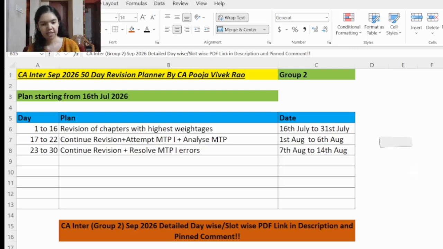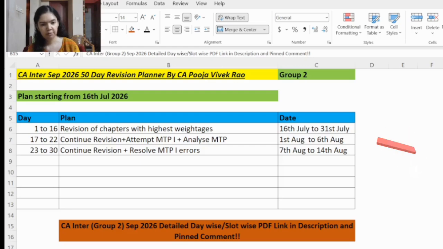And I have converted this entire strategy into a detailed step-by-step PDF planner that tells you exactly which subject to study every day for the next 50 days. So it includes daily subject-wise scheduling, revision cycles, slot for mock test practice, and a smart strategy to avoid burnout.